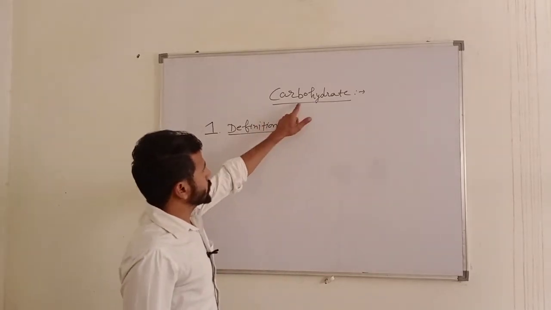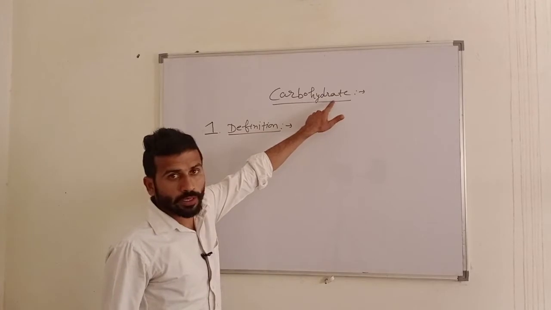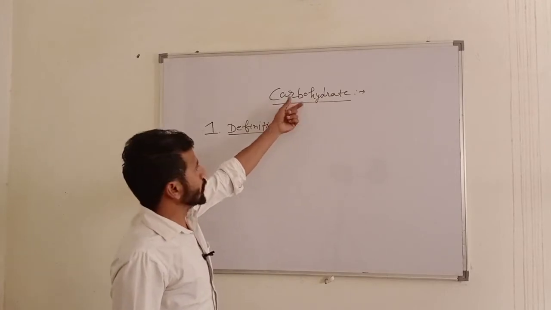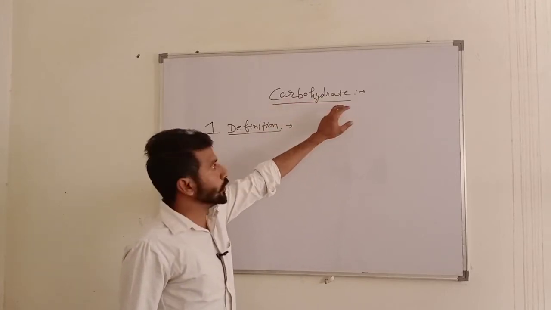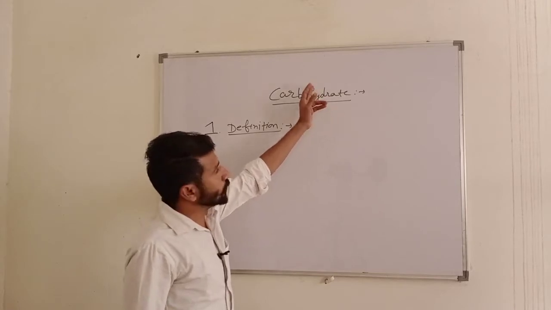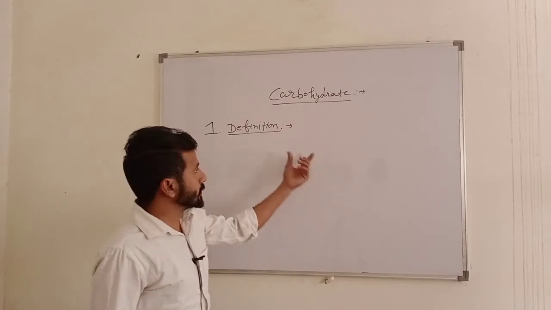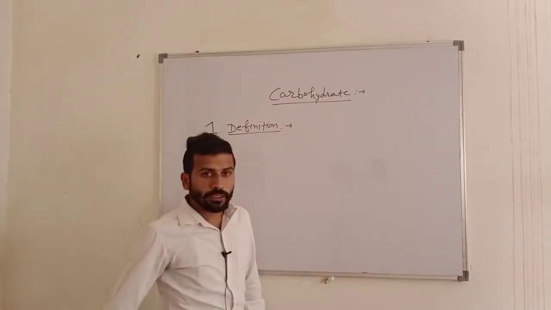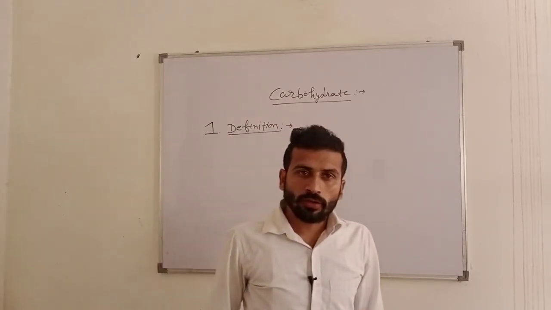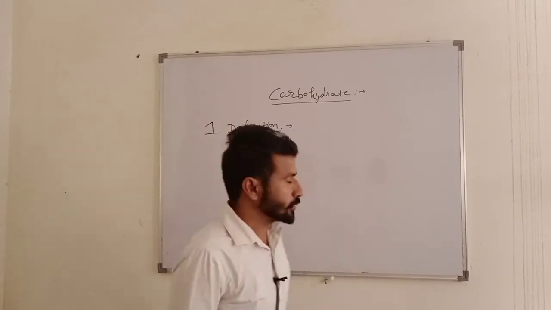The word meaning of carbohydrates is carbon, hydrogen and OH group. The modern definition of carbohydrate is that it is an optically active polyhydroxyaldehyde or polyhydroxy ketone.